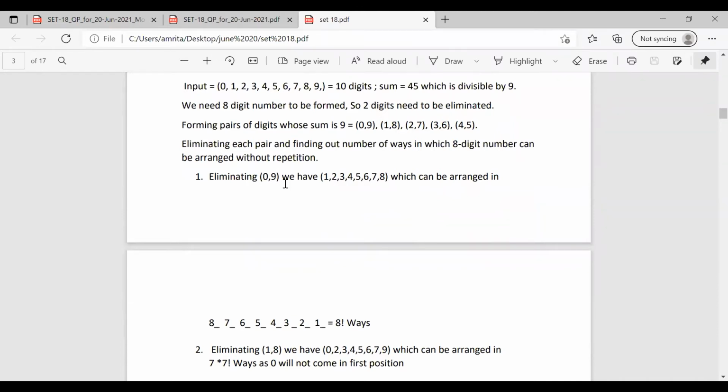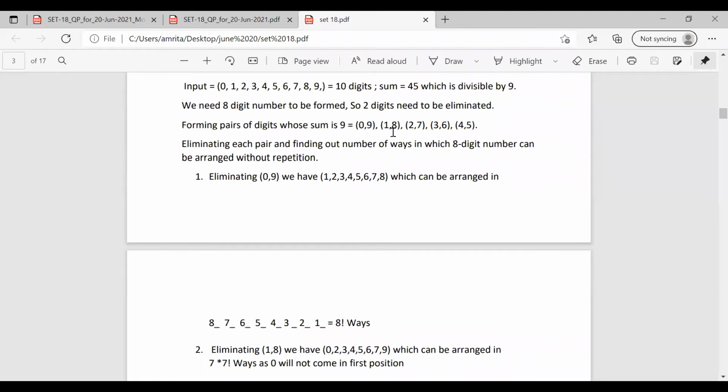So after 0, 9 is eliminated, these are the 8 digits remaining, that is 1, 2, 3, 4, 5, 6, 7, 8. We are going to arrange them in the form of 8 digits. So the first place contains 8 possibilities. The second has 7. The third has 6. Fourth has 5. Fifth has 4 possibilities. Sixth has 3 possibilities. 7 has 2 possibilities, and the 8 has 1 possibility. So simply saying this, we can write this as 8 factorial. So after eliminating 0, 9, we have the digits as 1 to 8, and we can arrange them in 8 factorial ways.